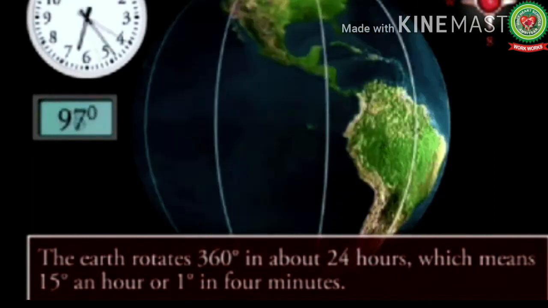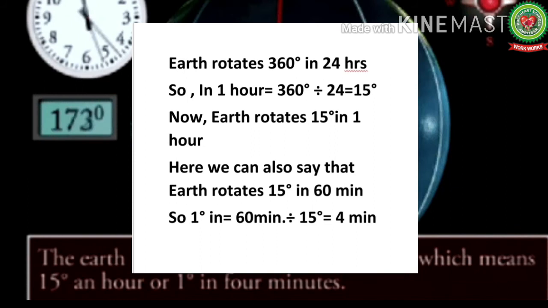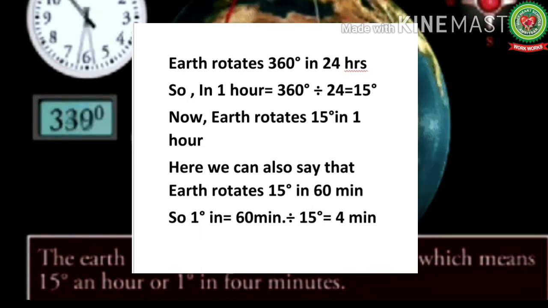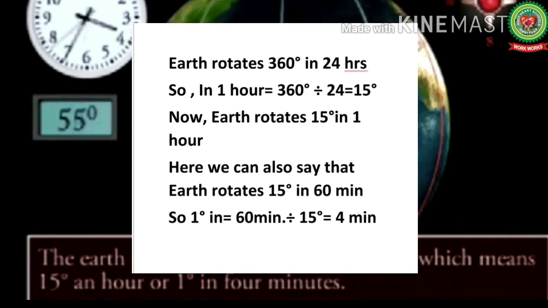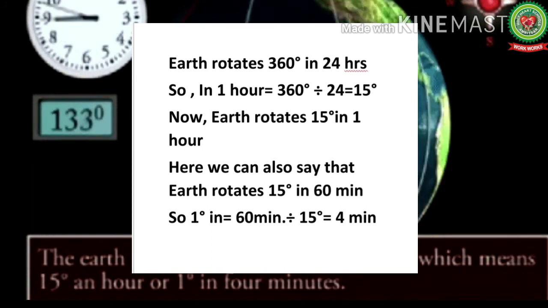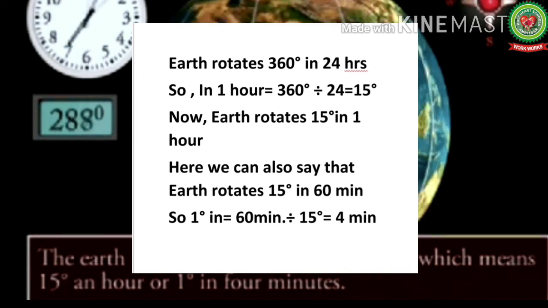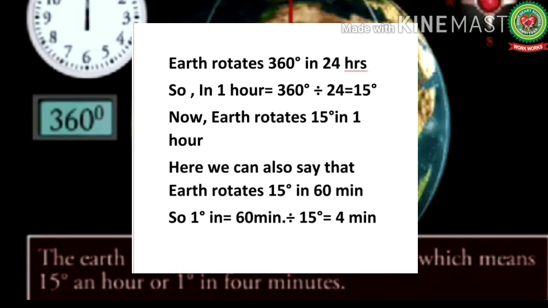Now here the question comes: how do we get 15 degree an hour or 1 degree in 4 minutes? Earth rotates 360 degree in 24 hours. So in 1 hour it will complete 15 degrees. If we divide 360 degrees by 24 hours, we will get 15 degree. We can also say that Earth rotates 15 degree in 60 minutes. So if we divide 60 minutes by 15 degrees, we will get 4 minutes. It means Earth rotates 1 degree in 4 minutes.